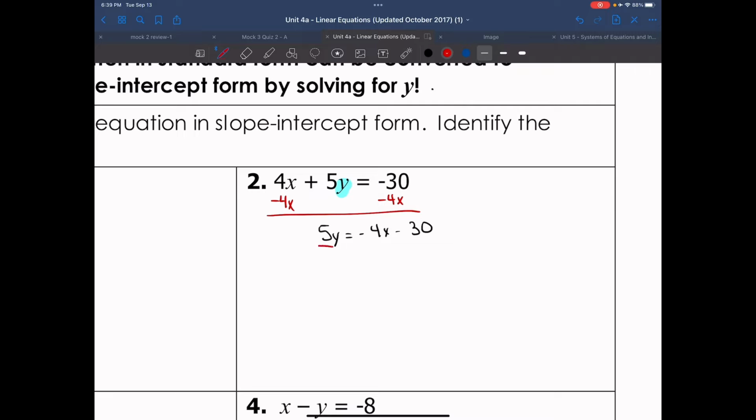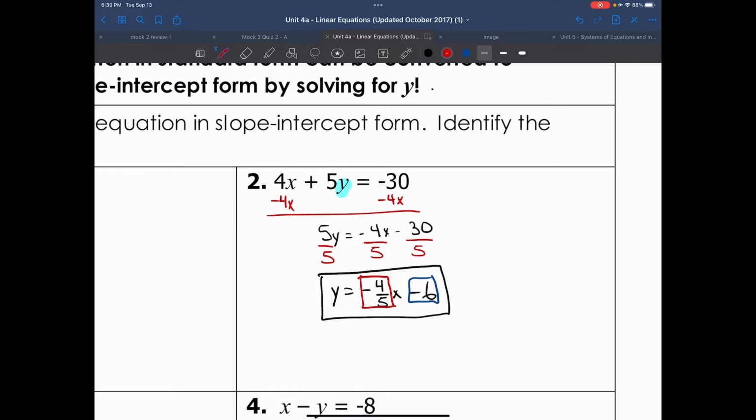Then we're going to divide both sides, or divide everything by 5. And what that gives us, the 5's cancel, that leaves us y equals, now I have negative 4 divided by 5, which is just negative 4/5 x. Negative 30 divided by 5 is minus 6. In this situation, negative 6 is my b. Negative 4/5 is my slope.